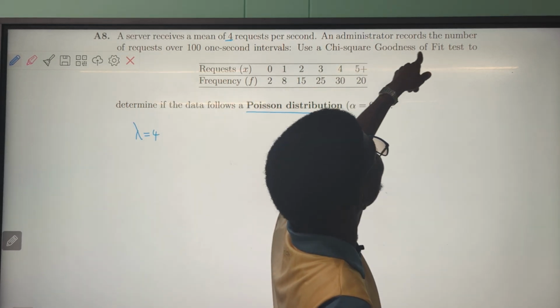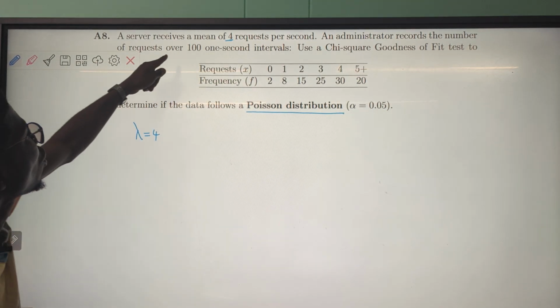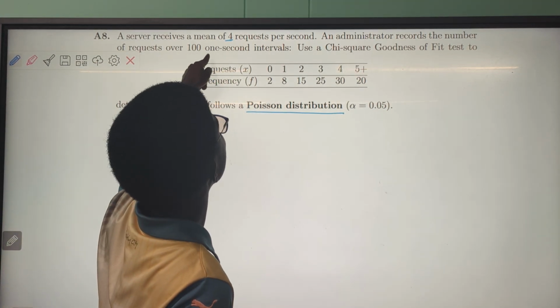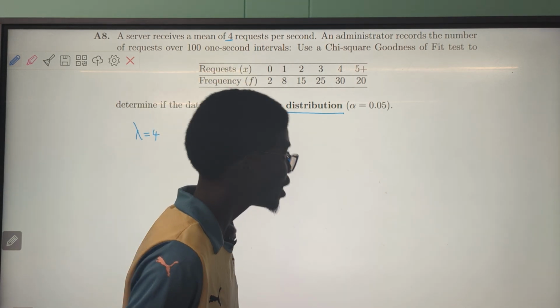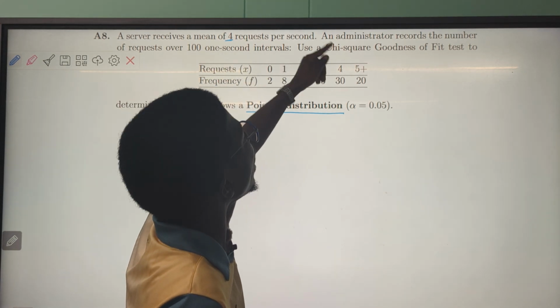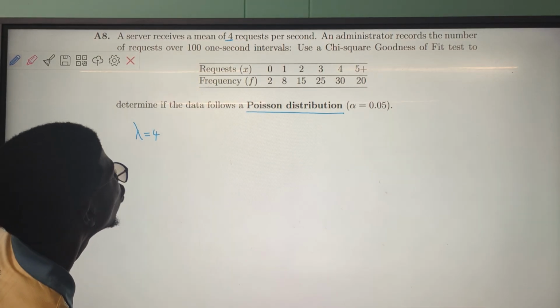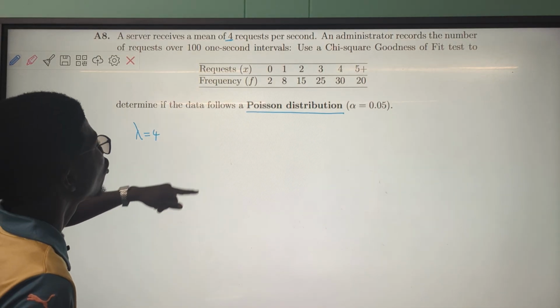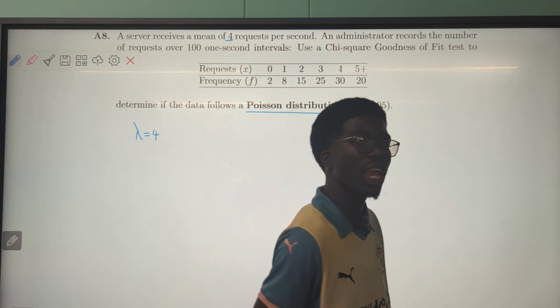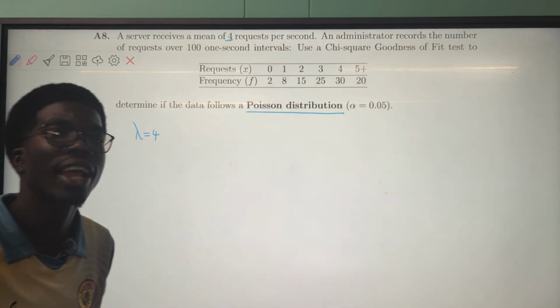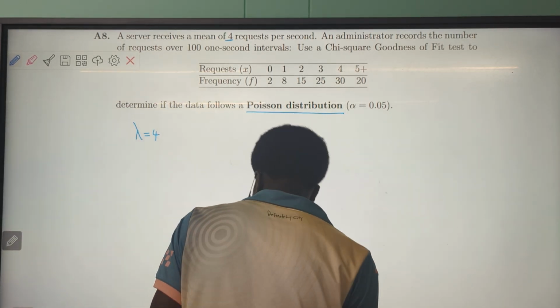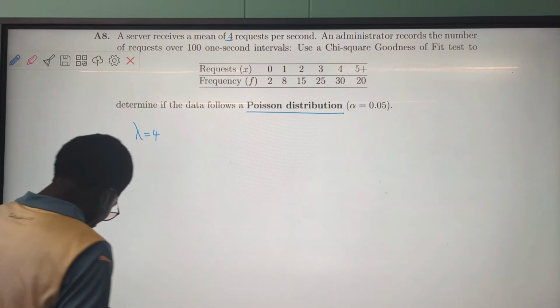An administrator records the number of requests over 100 one-second intervals. We are going to use a chi-square goodness of fit test to determine if the data follows a Poisson distribution using alpha as what? As 0.05. Are we together?